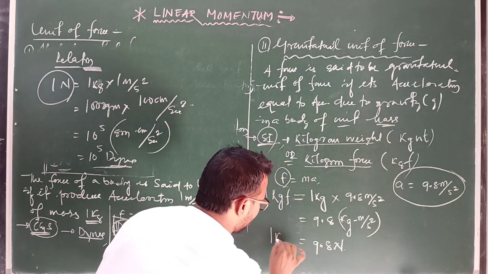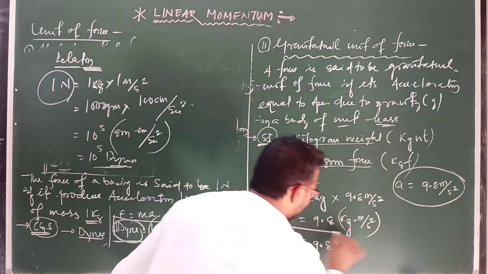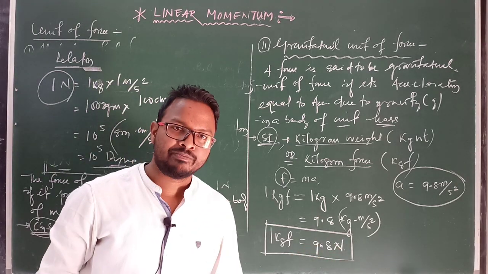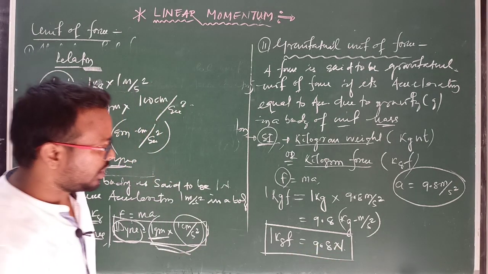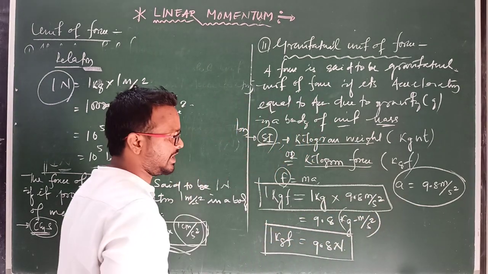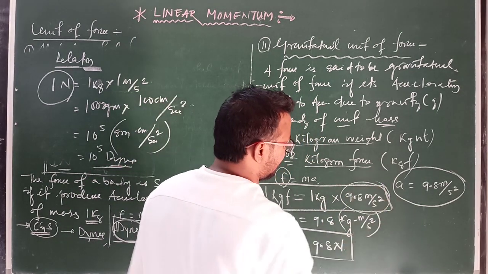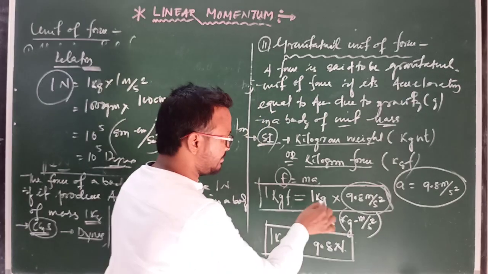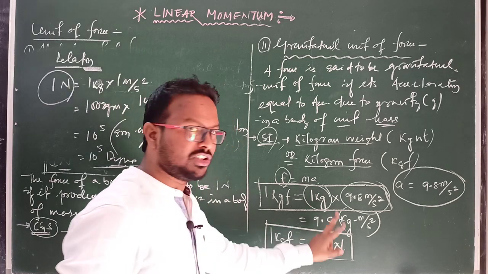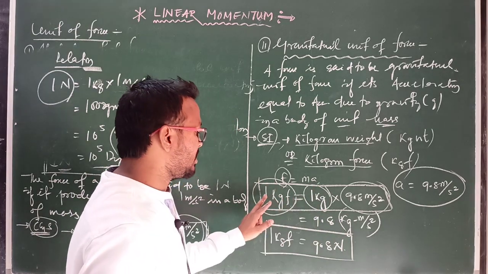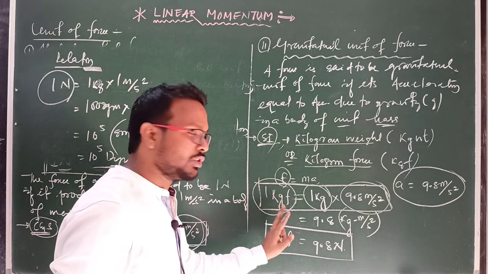This is an important relation you have to remember: 1 kilogram force equals 9.8 Newton. Clear? Or you can write the definition of 1 kg weight using this concept. When a force produces an acceleration of 9.8 meter per second square in a body that possesses a mass of 1 kilogram, at that time we can say the body is acted upon by a force equal to 1 kilogram force.